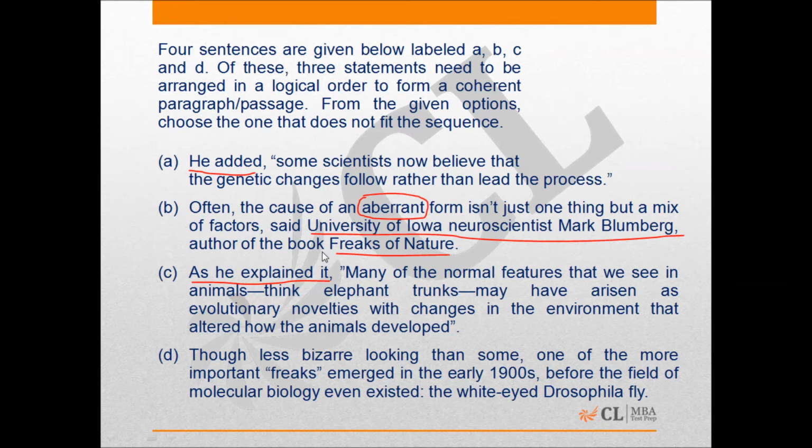Then in C, he explains the reason behind these aberrant forms, or how it's not just one reason but a lot of factors which might influence aberrant forms in animals or in other things. And now he says, as he explained, many of the normal features that we see in animals, think elephant trunks. So now you have an example of such aberrant forms in C. So we know that B and C have to necessarily be a mandatory pair. Also, I explained earlier that the next in line should be "he added," and A should certainly be after C, because C is the reason behind B, and A is an addition to that overall reason in C.